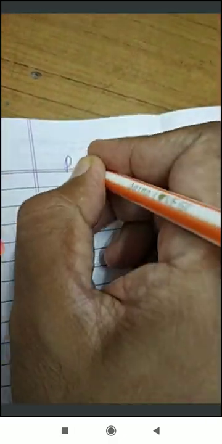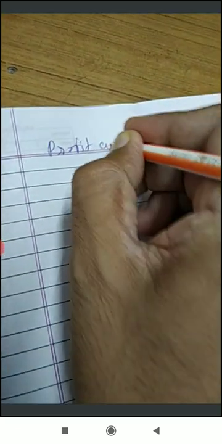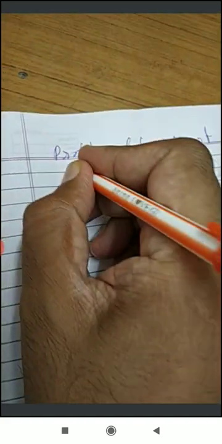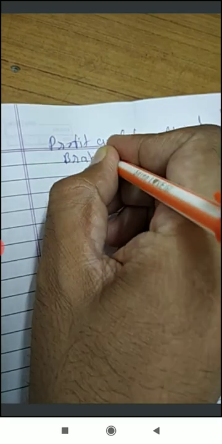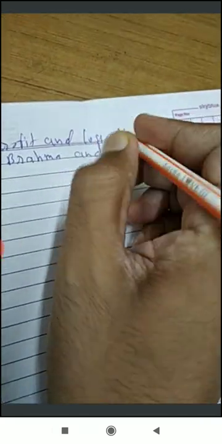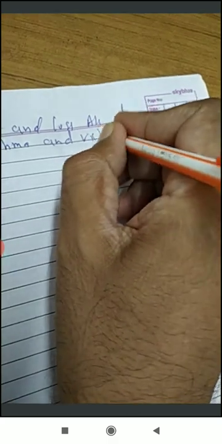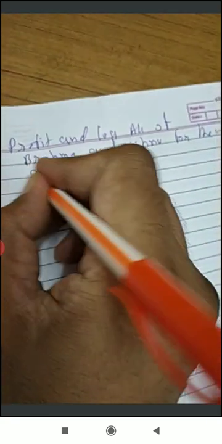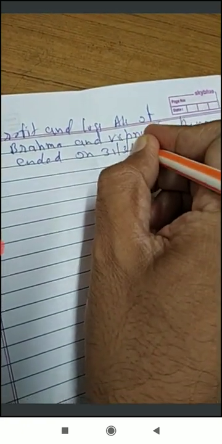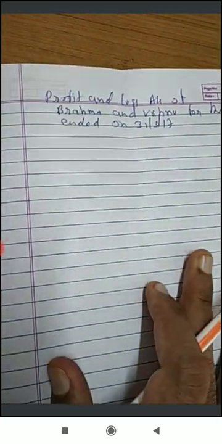So heading is profit and loss account of Brahma and Vishnu for the year ended on 31st 3/17.